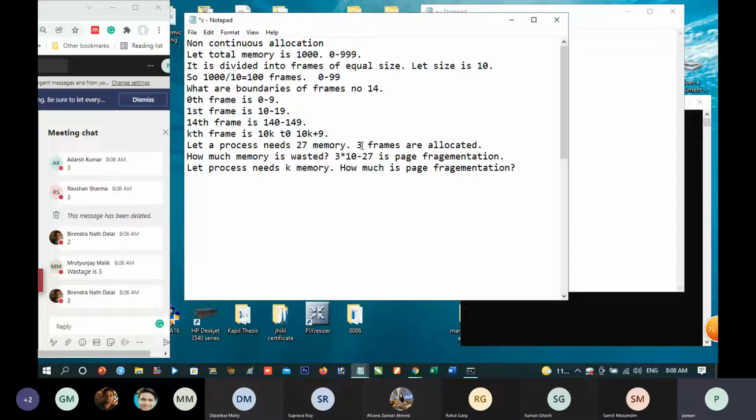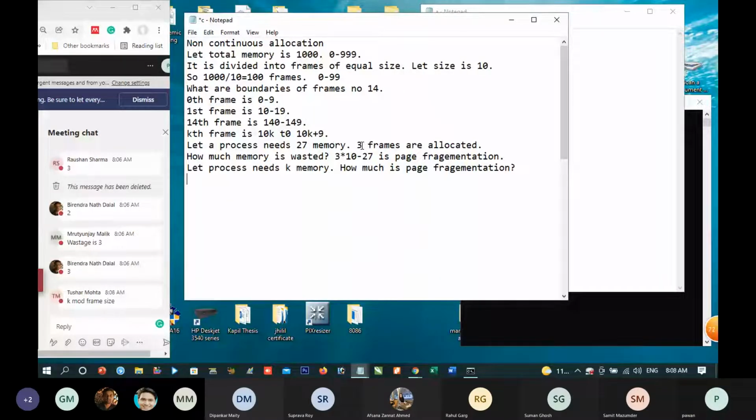Can you write a formula? Wrong, Tushar. Tushar is wrong.